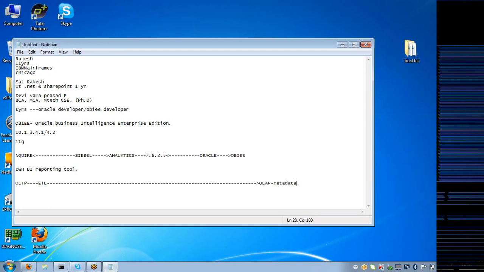We are not worried about any kind of ETL operations because we are OBA developers. We focus only on the right hand part. For us, the target server is the OLAP server, the target database is the OLAP database, and the target data is our metadata. Got it?